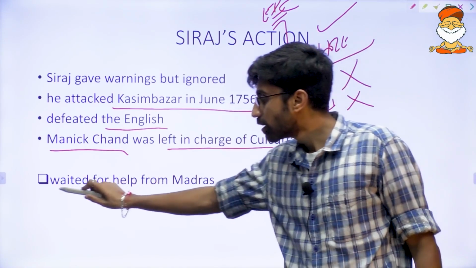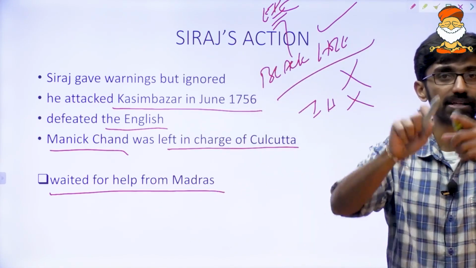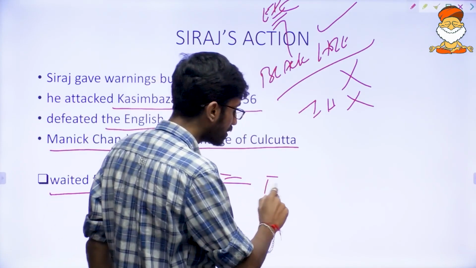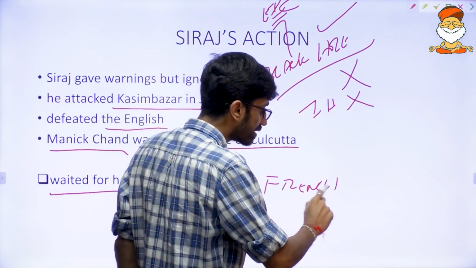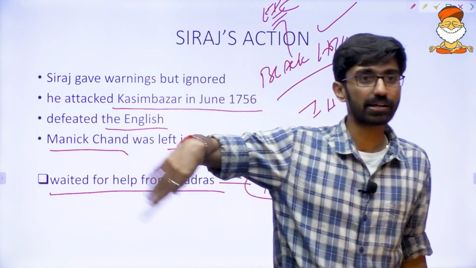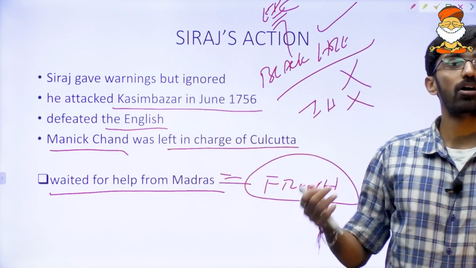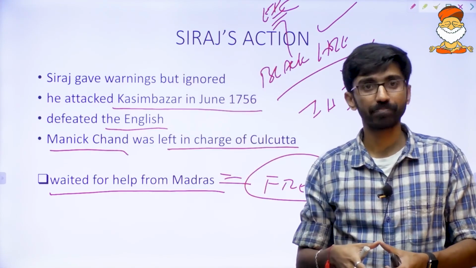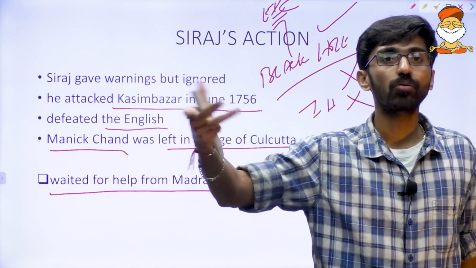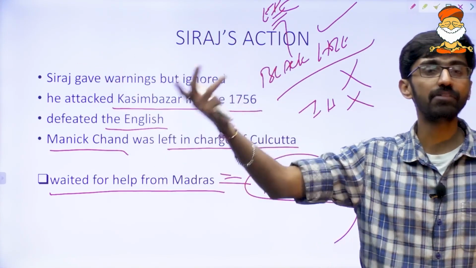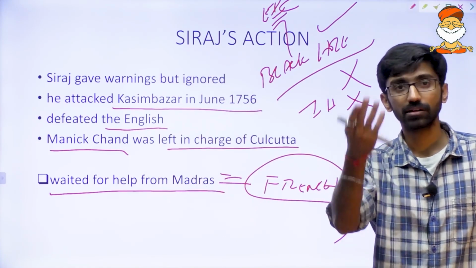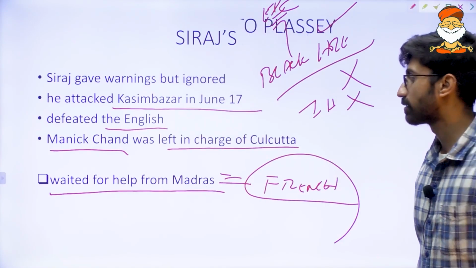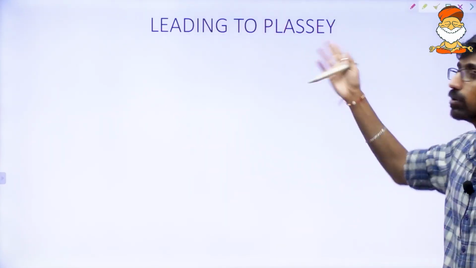Now the Britishers waited for help from Madras, because in Madras, that is where the war was going on with the French. That is the Third Carnatic War that was happening in the Carnatic region, right? And now the Britishers from Bengal requested help from Madras. And from Madras, who came? Who is a very famous person, or rather infamous person, who came from Madras? Clive. Okay, so Robert Clive came from Madras. Now, leading to Plassey.